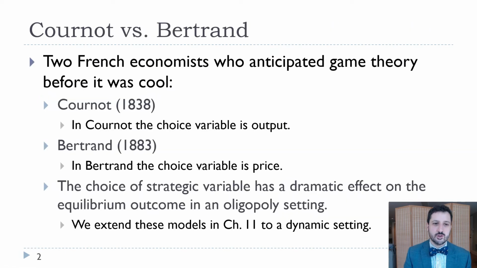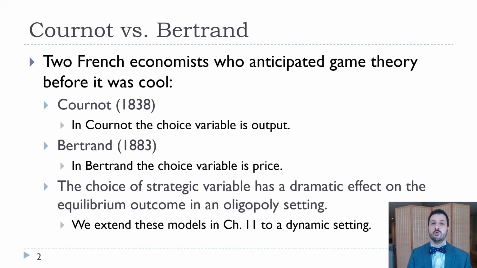So these are 2 classical models that anticipated game theory, before John Nash in the 1950s. 2 French economists, Cournot in 1838 and Bertrand in 1883. They're very similar models, and we're going to set them up almost identically. The key difference is that in Cournot, the firms are choosing output, so they're choosing Q instead of price, and in Bertrand, they're choosing price instead of output. The very interesting thing in these 2 models is that they lead to completely different outcomes.